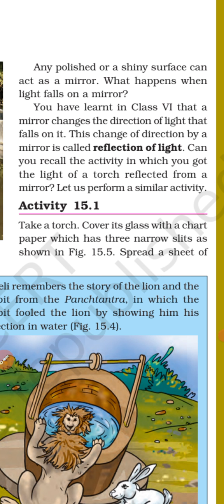Understood? You have learnt in class 6 that a mirror changes the direction of light. If the light rays are sent back after striking, then what will happen? The direction of light will also change. So this change of direction by a mirror is called reflection of light.